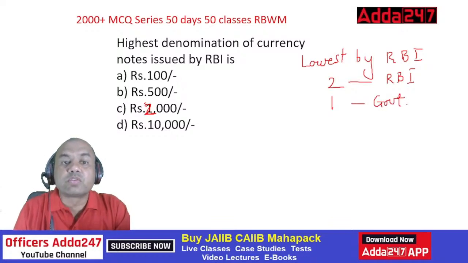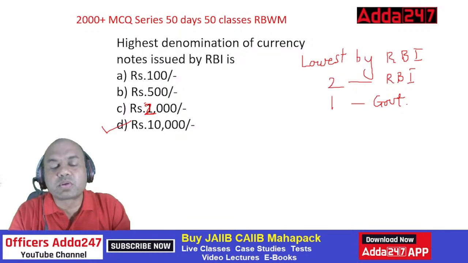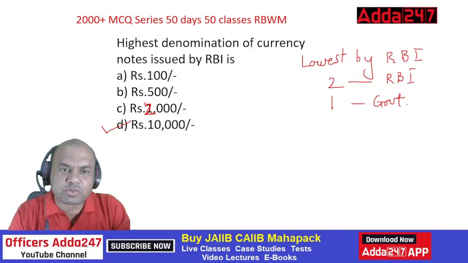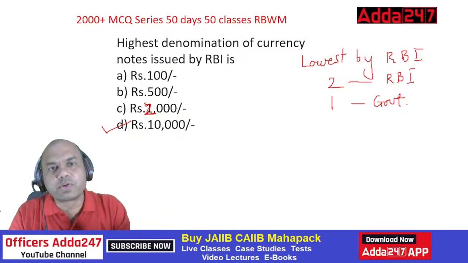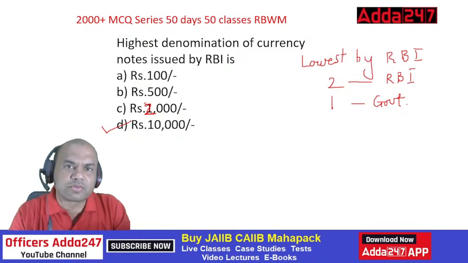So what is the highest one then? Highest is 10,000. Maximum RBI can print a note up to rupees 10,000, but generally doesn't print. Now RBI doesn't want higher denomination notes, so that's why it's taking back 2,000. So after a few years, I think 500 will also be taken off, isn't it?